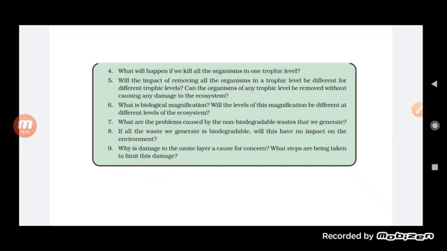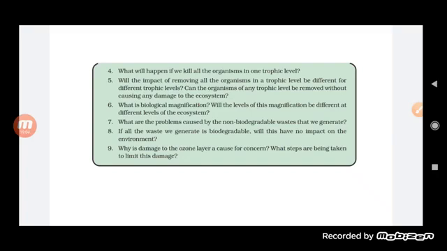When we compare the first trophic level to the fourth trophic level, we will find that the amount of chemical will be higher in the fourth trophic level than in the first one. Okay, so this is how we can explain biological magnification.